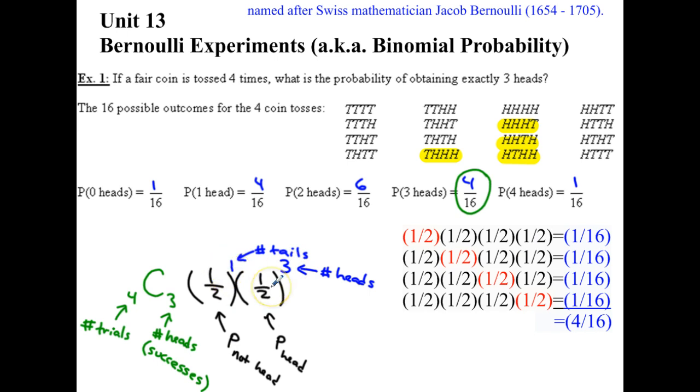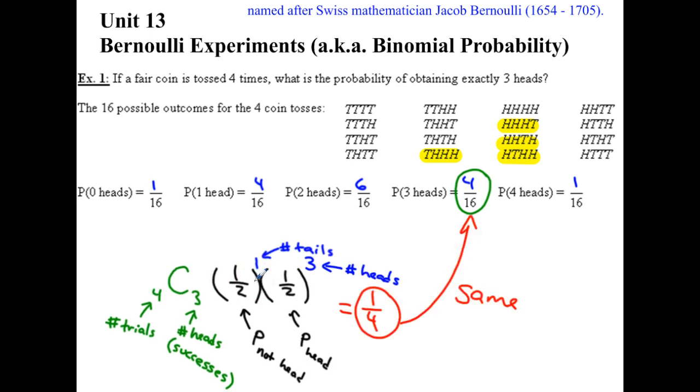So if I multiply it all together, I have this number works out to be a 4, which means there are 4 of them. These numbers work out to be 1/16. And if you multiply 4 by 1/16, you get a quarter. It's the same thing we got in the first place. So what we're going to try to use is just this formula each time. Okay.